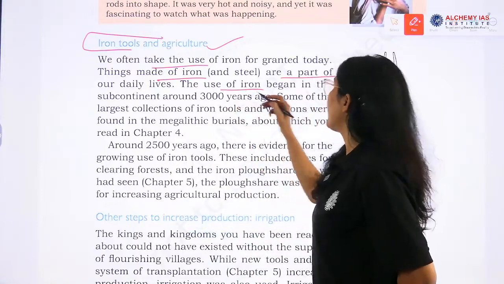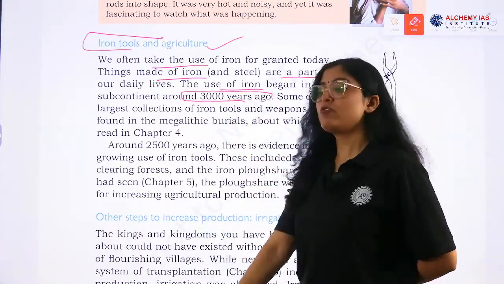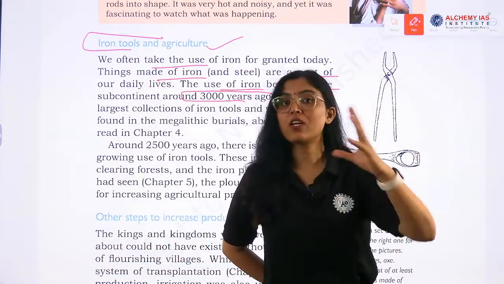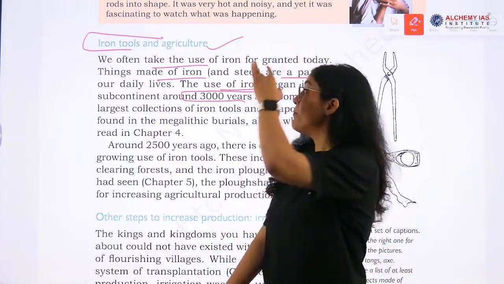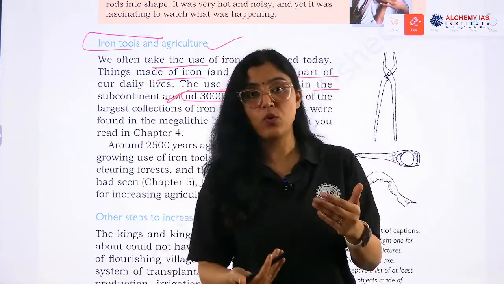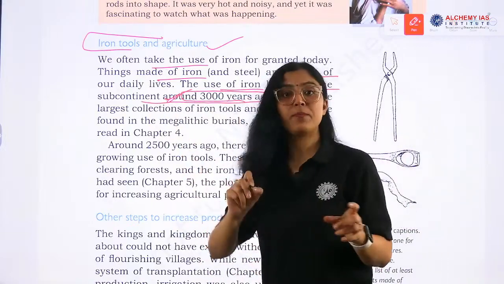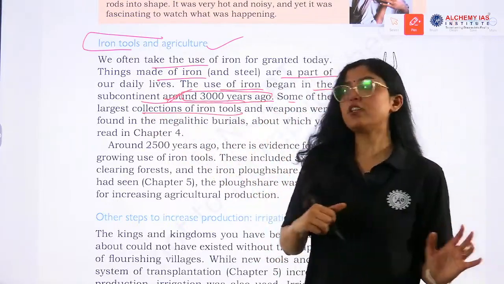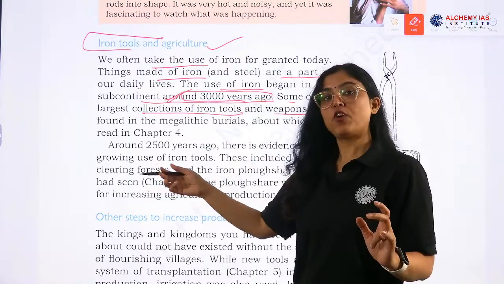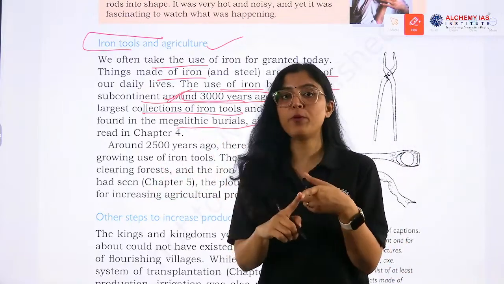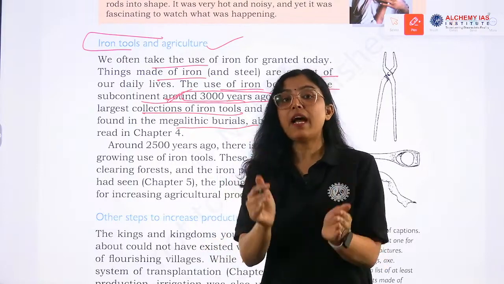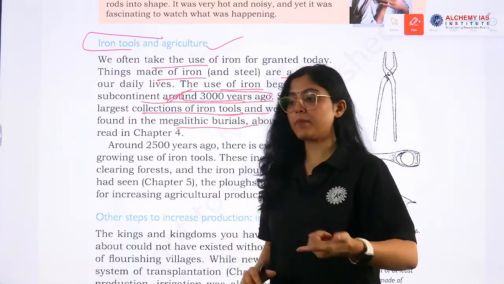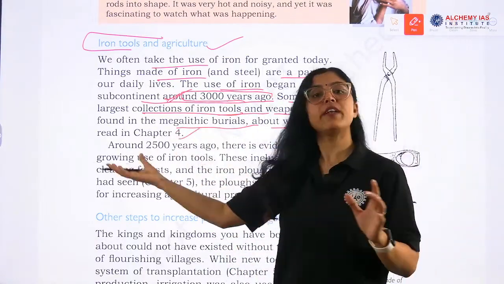The use of iron began in the subcontinent around 3000 years ago. So since ages iron was not in use; it only started around 3000 years ago. Remember this point, this statement related to iron can be asked. Some of the largest collections of iron tools and weapons were found from megalithic burials. So one more important piece of information: the largest collections of iron weapons and tools belong to the Megalithic period, about which we have already read in chapter 4.